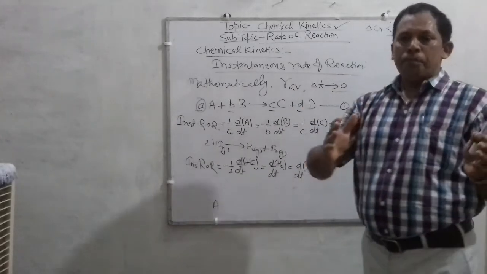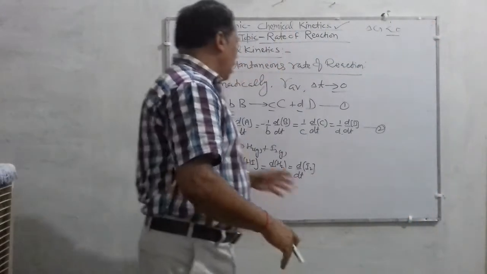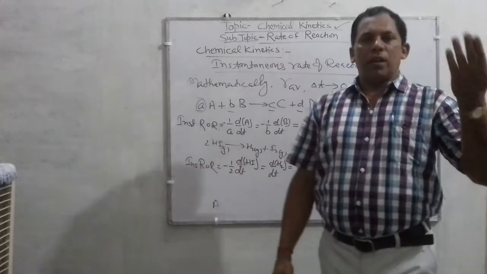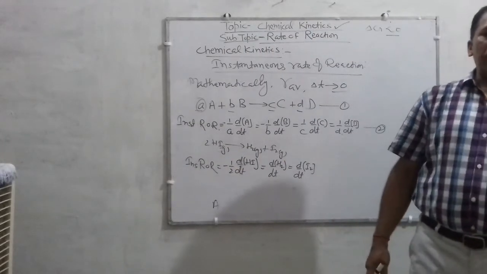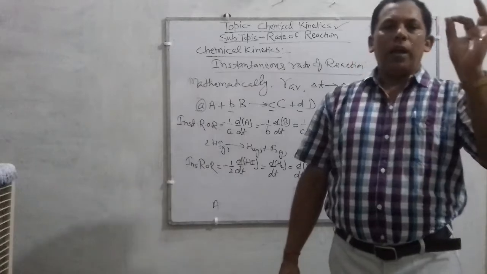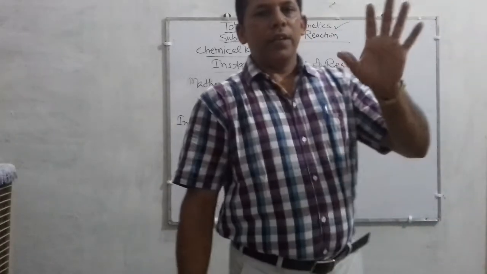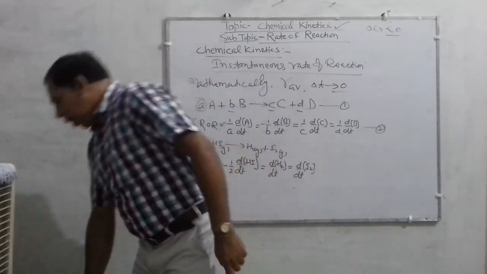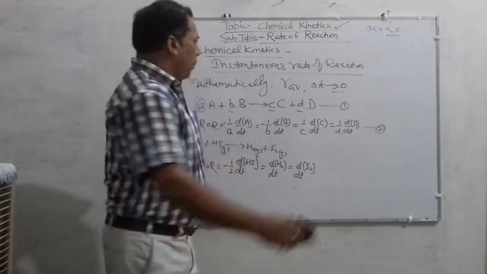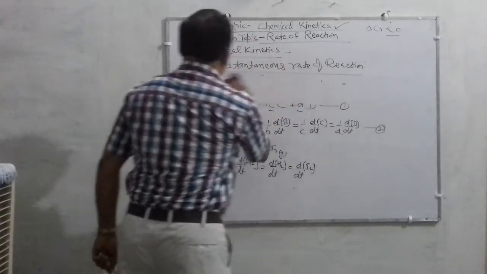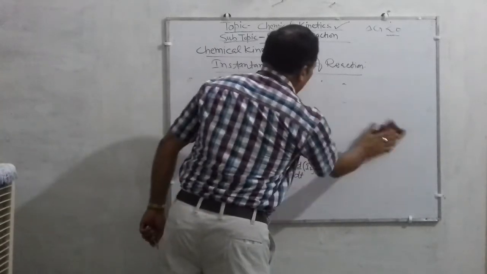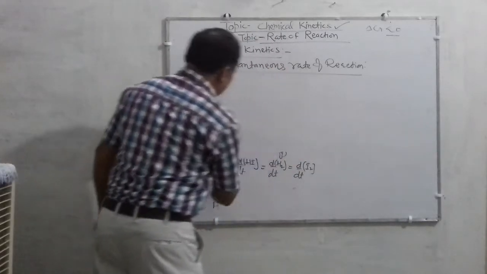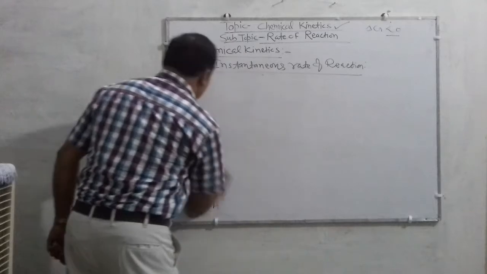One more thing, children, instantaneous rate of reaction can also be determined by plotting a graph between the time and the concentration of reactant and product. This instantaneous rate of reaction can also be determined by drawing a graph of time t versus the concentration of reactants and products.